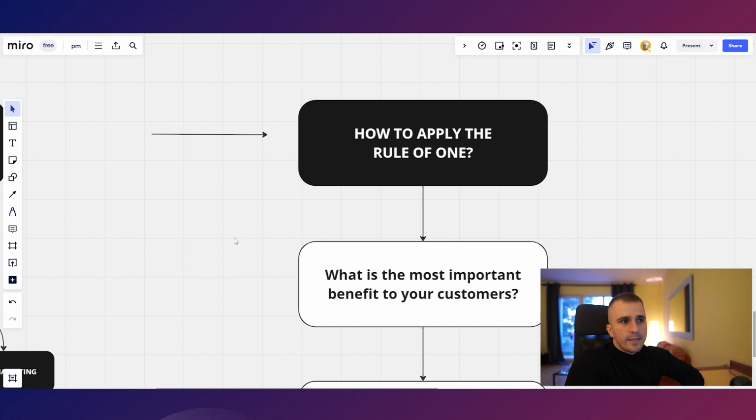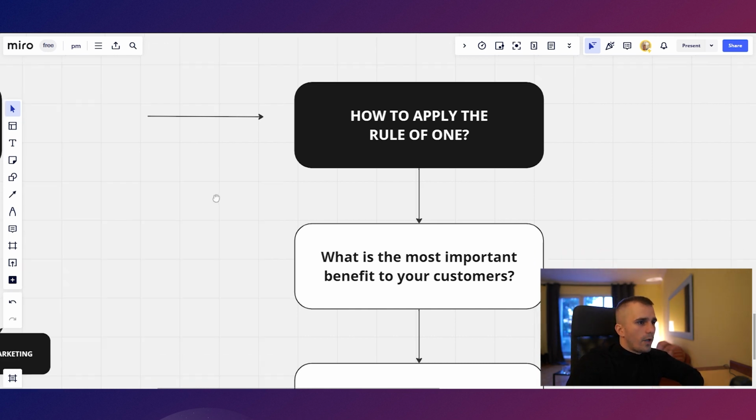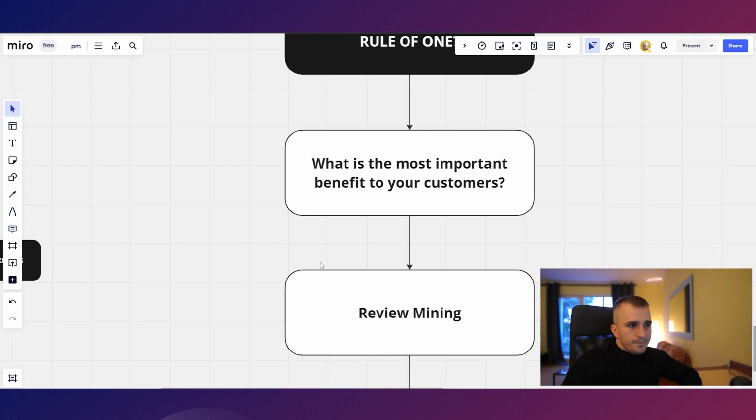After reviewing all these things, we changed the angle of selling this product to a perfect gift for an explorer, instead of hydrate yourself, remember the parks you've been to and all that stuff. And this change significantly increased the ROAS for this product and decreased the CPA, because we hit the one single most important benefit that their customers cared about, and that was the gifting, right? They wanted to buy that product to gift to someone. So how did we do that? We did that with review mining.